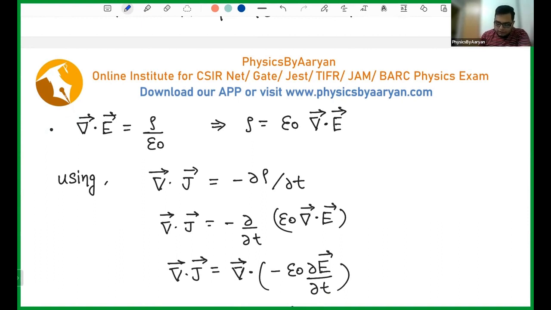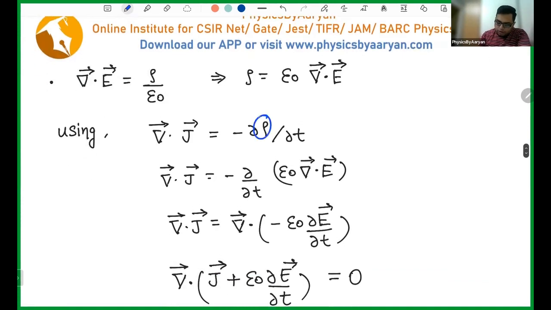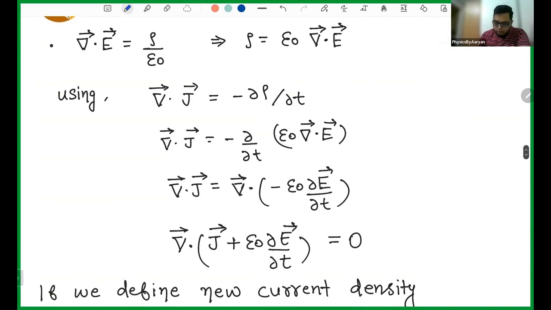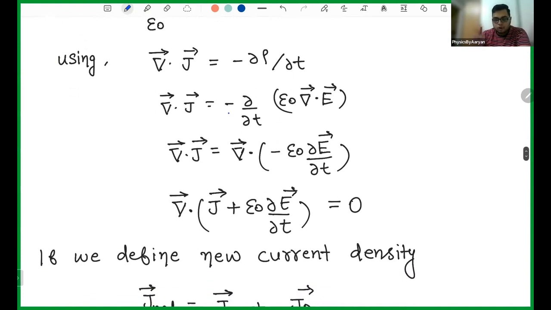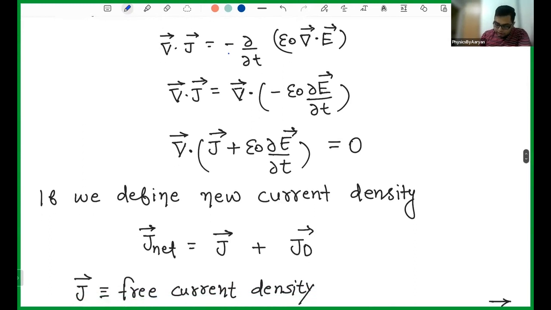So let's keep rho on one side and del dot E on the other side. This is your equation of continuity, and let's put the value of rho here. So rho is epsilon naught del dot E. I take this minus out, I take this del out, and I keep this curly by curly t inside. So on the left-hand side, I have del dot J. On the right-hand side, I have del dot minus epsilon naught curly E by curly t. And I took this to the other side. So I will get del dot J plus del dot epsilon naught curly E by curly t, which is equal to 0. So this is the equation which I got.